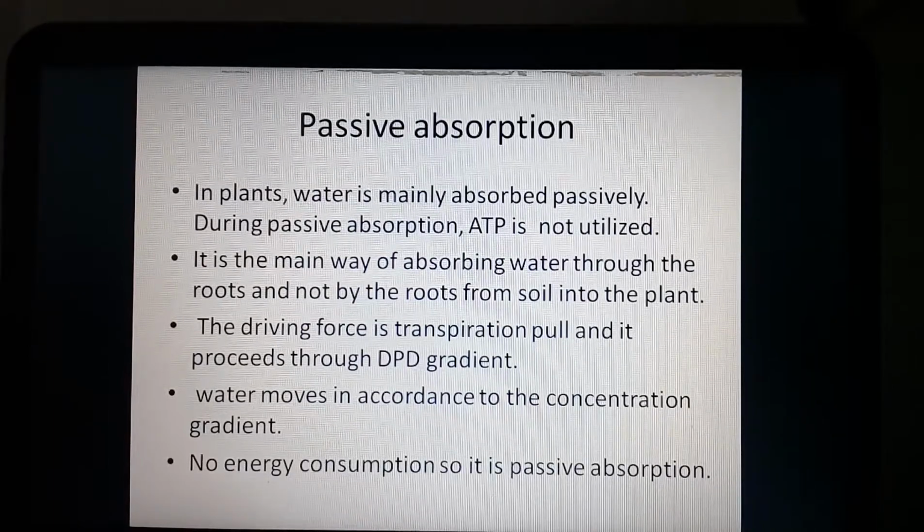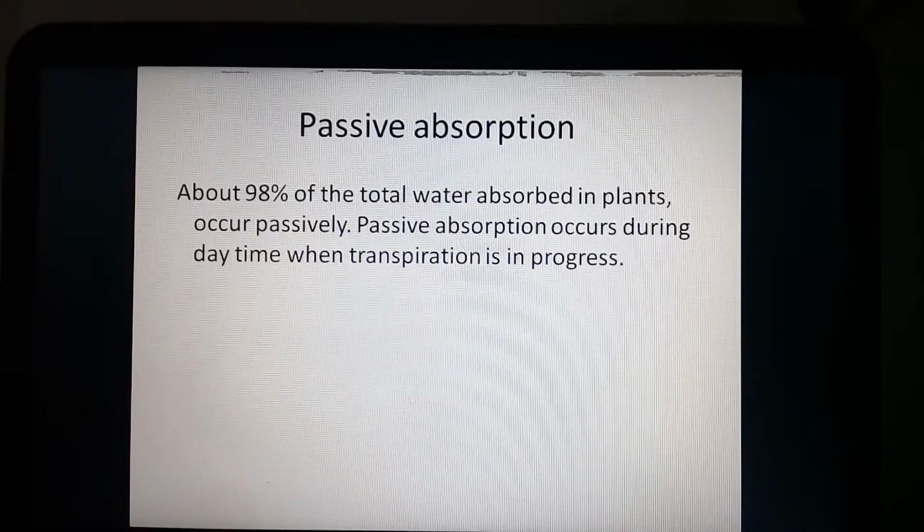No energy consumption, so it is called passive absorption. How much? About 98% of the total water absorbed inside the plants is by passive absorption.